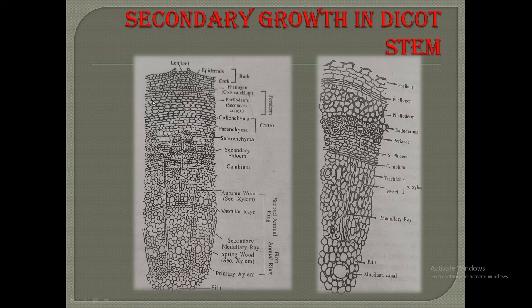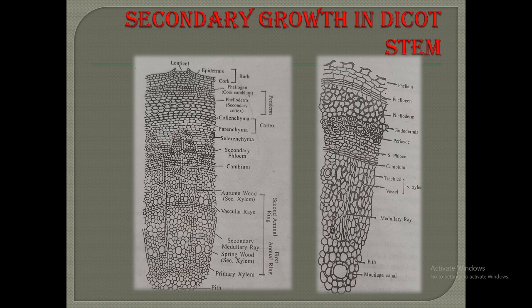Some of the parenchyma cells of the cortex become meristematic and form the cork cambium, that is the phellogen. This is the cork cambium, also known as the phellogen. It cuts off cork or phellem towards the outer side and secondary cortex or phelloderm on the inner side.